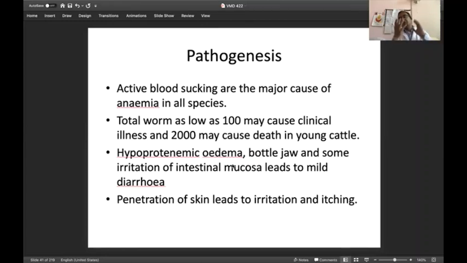Again, there will be development of hypoproteinemia, edema, and bottle jaw develops in this region, and there is irritation of the GI tract. Due to the irritation of the GI tract, there may be diarrhea. And because of the penetration through the skin, irritation develops in the skin, and stamping and irritation